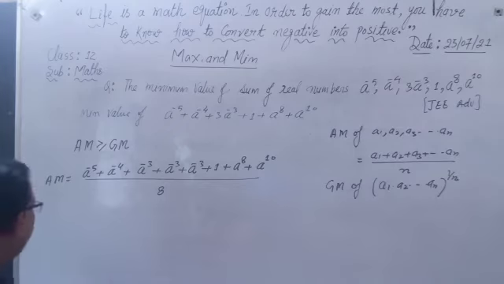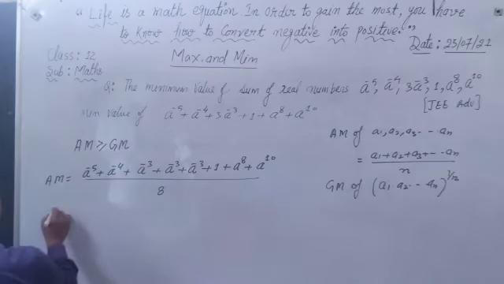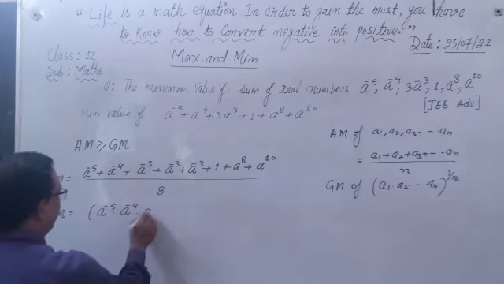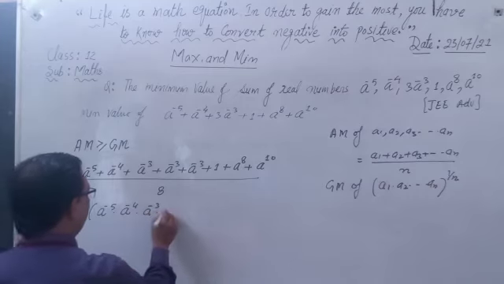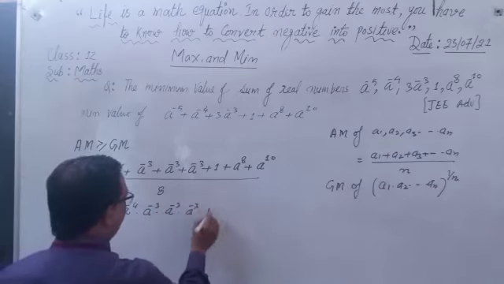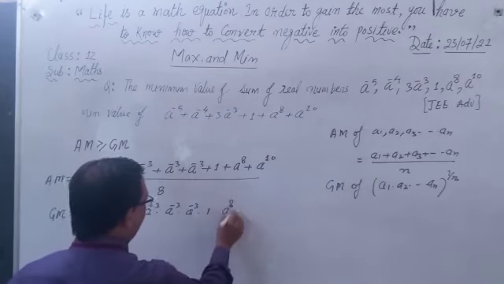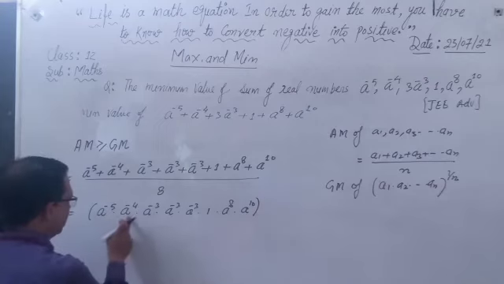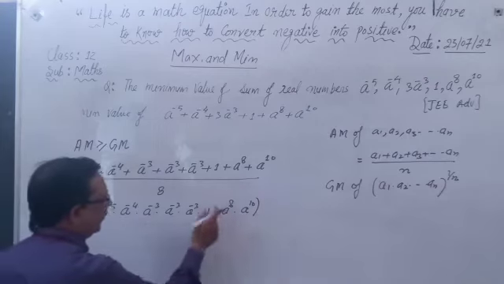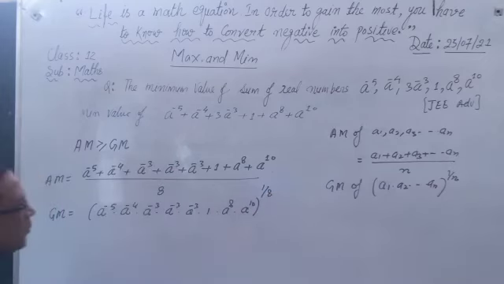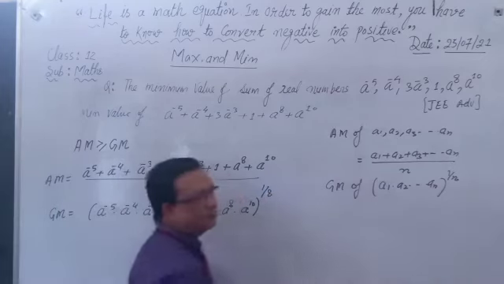Now we find the GM. So GM of these numbers is a to power minus 5 into a to power minus 4 into a to power minus 3 into a to power minus 3 into a to power minus 3 into 1 into a to power 8 into a to power 10. How many numbers? 8 numbers. So this is to power 1 by 8. This is your GM. We apply this formula of GM.